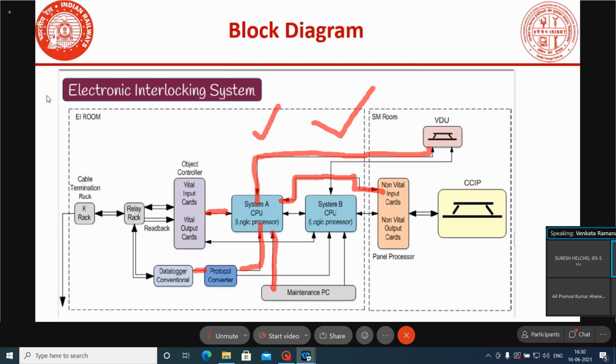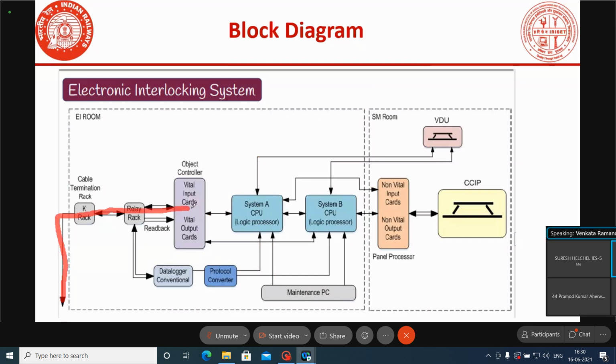Suppose A system is in online condition, then the A system is reading the inputs from field, reading inputs from panel, reading inputs from VDU. And at the same time, B system is also reading inputs from field, inputs from panel, and inputs from VDU.